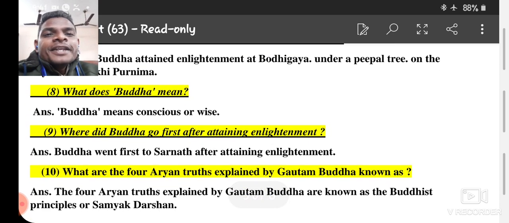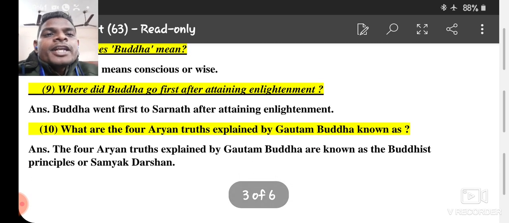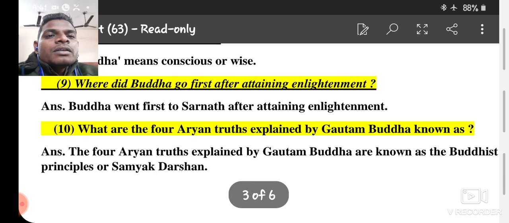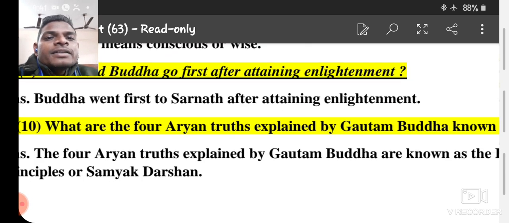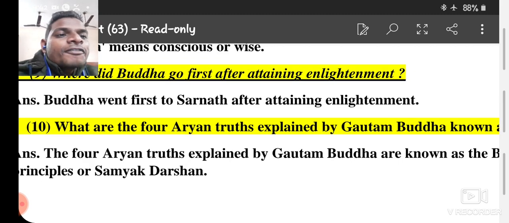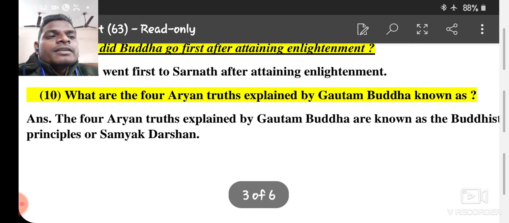What does Buddha mean? Number 8. Buddha means conscious or very wise. Number 9. Where did Buddha go first after attaining enlightenment? You can see it. Buddha went first to Sarnath after attaining enlightenment. Number 10.